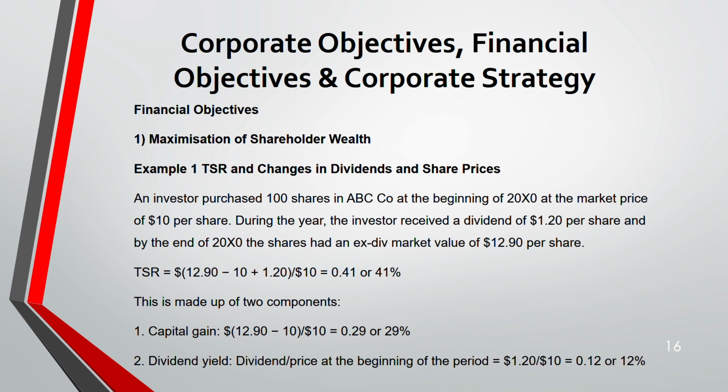Second is dividend yield. So we'll take the dividend divided by the share price at the beginning. Dividend was 1.2, share price was 10. The old share price, okay, not the new. So 1.2 divided by 10 is 12%. Add 29 and 12, it will add up to 41%.